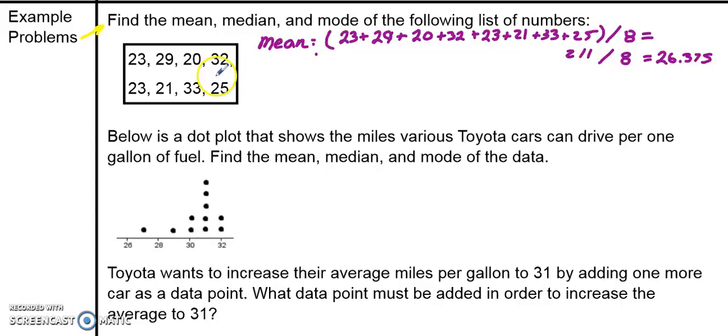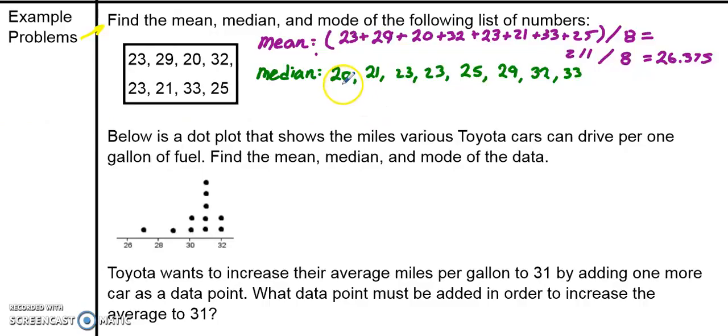Next, let's do the median. Now remember, with the median, the order matters. So I've got to put all these values in order from least to greatest. I didn't have to do that with the mean, the average, because when I'm adding them together, again, the order is not going to matter. But for the median, I need that middle number. So let's put them in order.